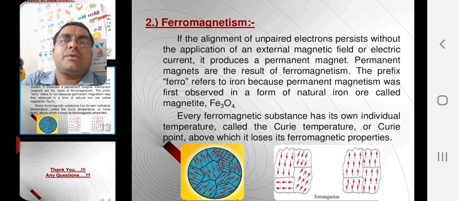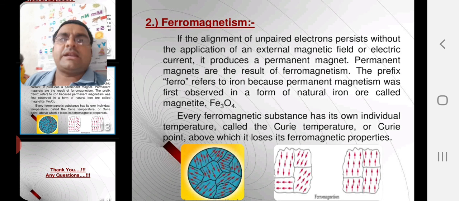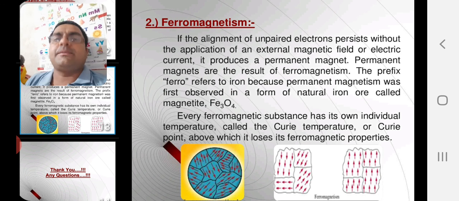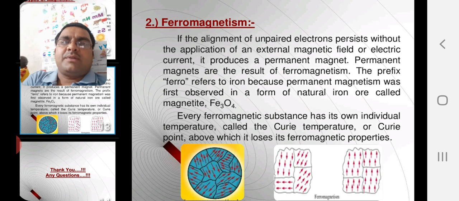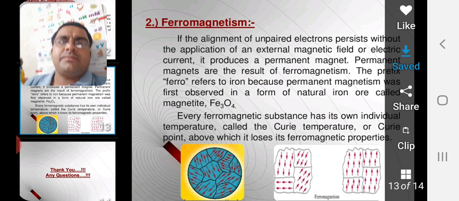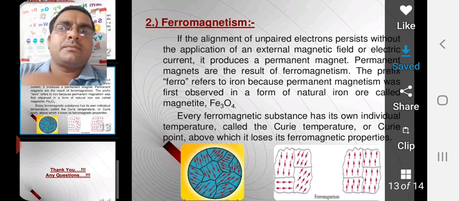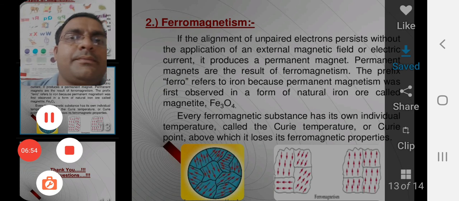And the third one is diamagnetism. Diamagnetic substances are those which are weakly repelled by a magnet. We know that all substances, for example air and water, are examples of diamagnetism. Thank you.